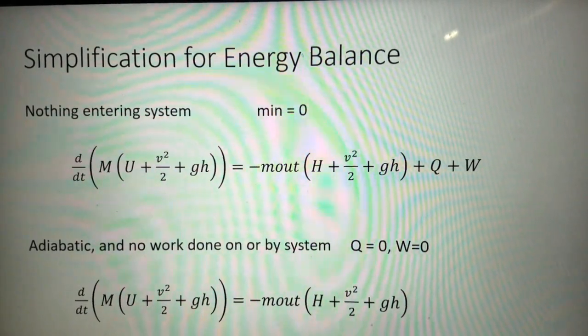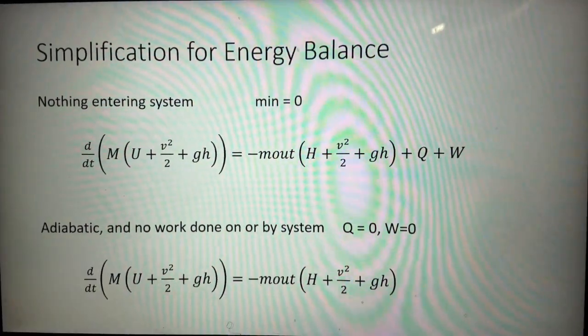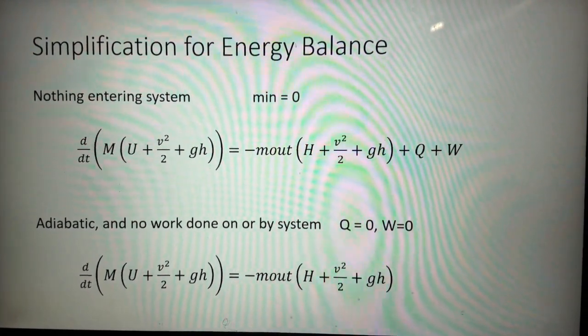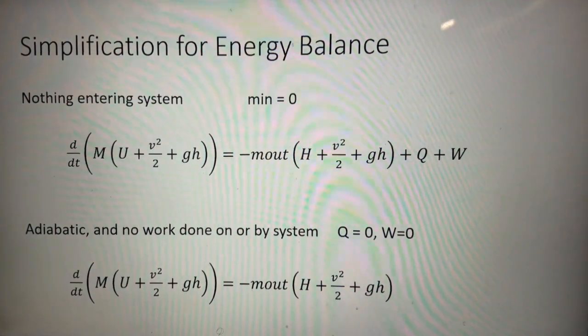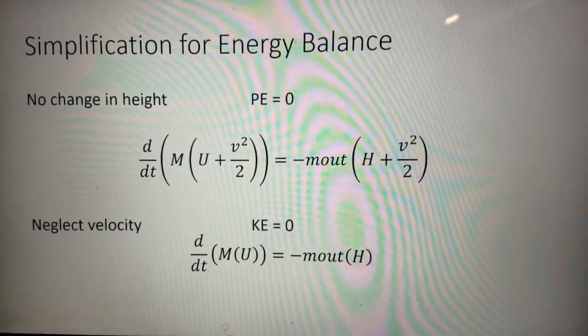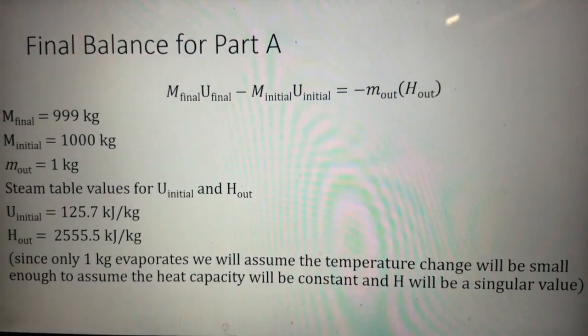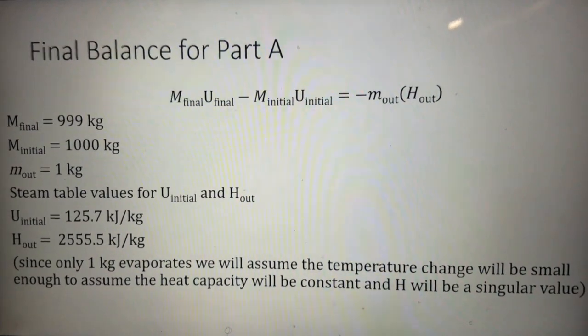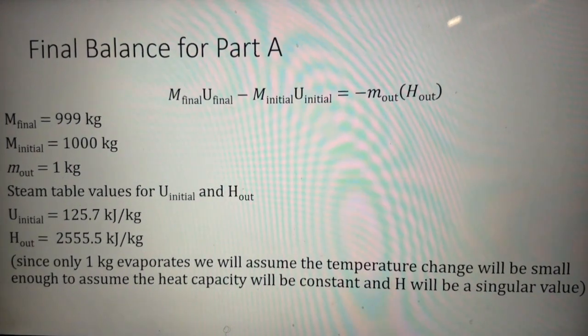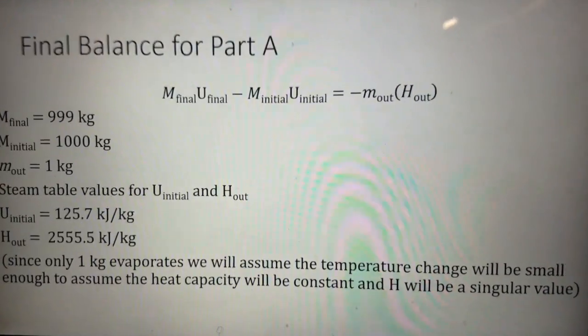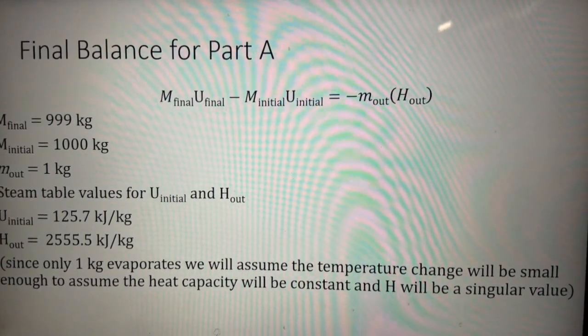So now we're left with what we got right here. Anything else that you can tell me about the system? I don't think there was any velocity. Was there any height change? No. In that case, we got a really, really simple balance for our final part. So let's look at what we know. Okay. We know that 1 kilogram left, that we started with 1,000 kilograms, and we were left with 999 kilograms.